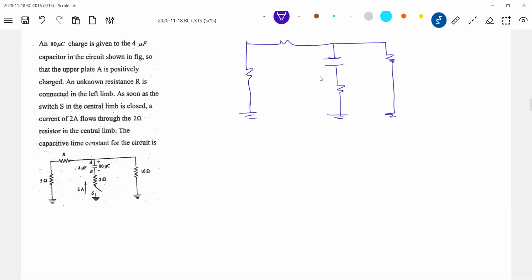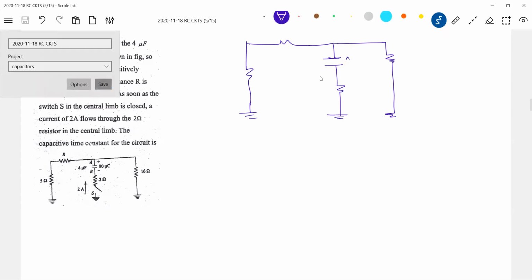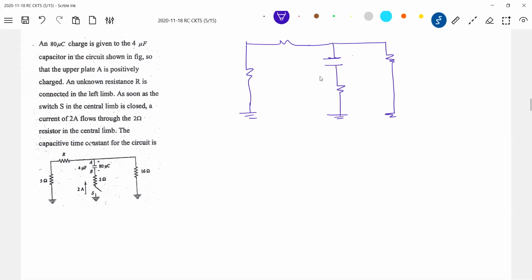So what was the charge in the capacitor? 80 microcoulomb. So what will be the potential difference? V equals Q by C, 80 by 4, or 20 volt will be the drop. 2 ohm and 2 ampere current is flowing. So the drop across this resistor will be 4 volt.